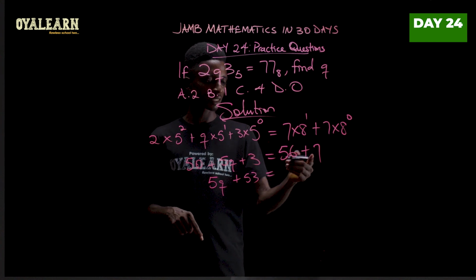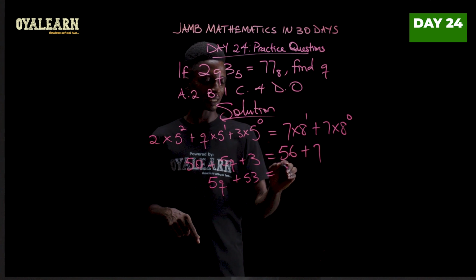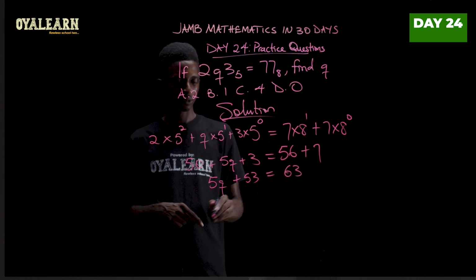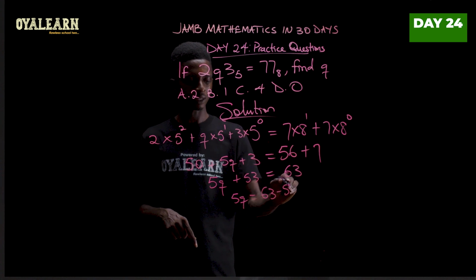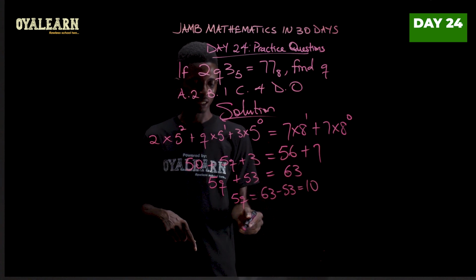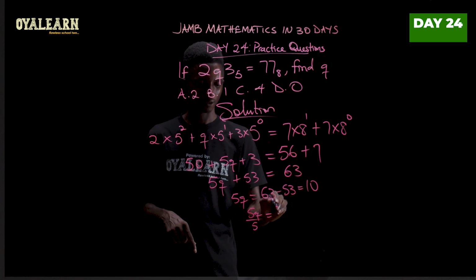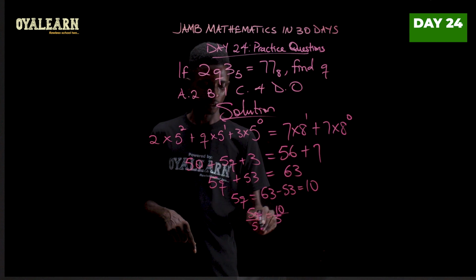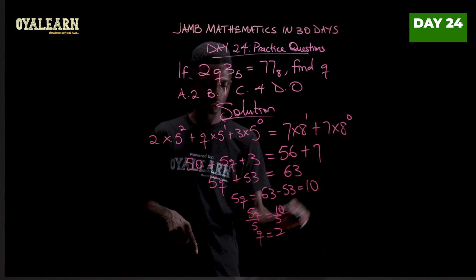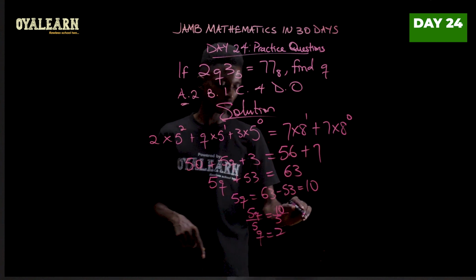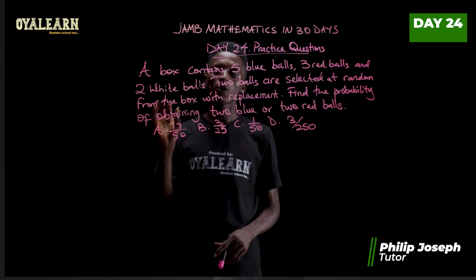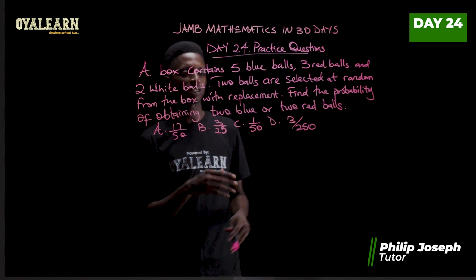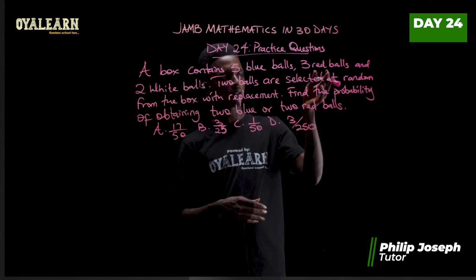Now let's add this. We would have 63 here. So 5q equals 63 minus 53, which is 10. So when we divide both sides by 5, we see that q equals 2. So option A. So from this question, we see that the box contains 5 blue balls, 3 red balls, and